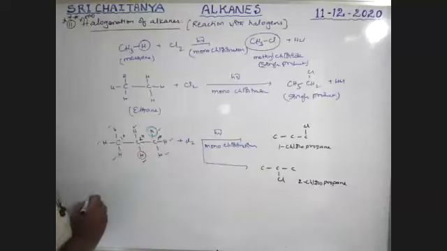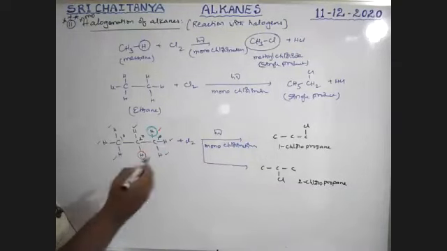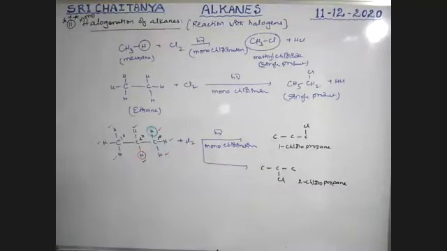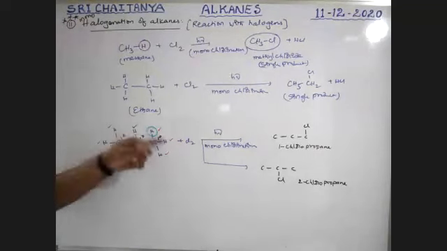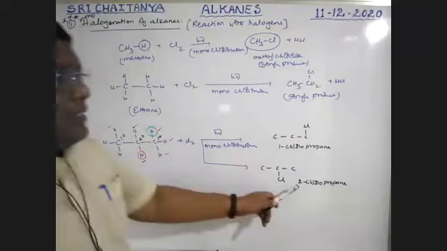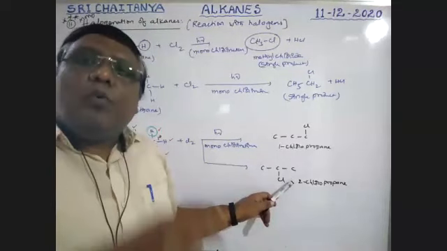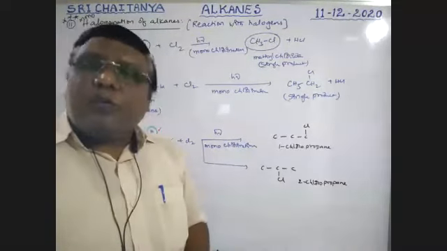Replacement of secondary hydrogen is easier than that of primary hydrogen. That is why the 2-chloro product is a higher percentage than the 1-chloro product.